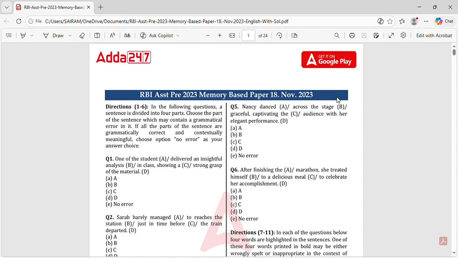And actually, as I had mentioned and discussed, I'd be starting active classes for the whole corporate as well as government exams. So, today we are discussing the question paper of RBI Assistant. This is the next exam that's coming up. I'm also into this exam.